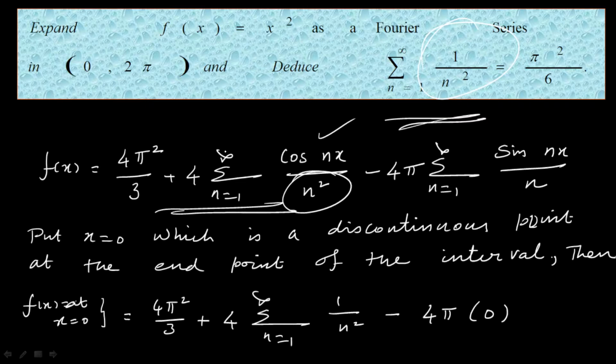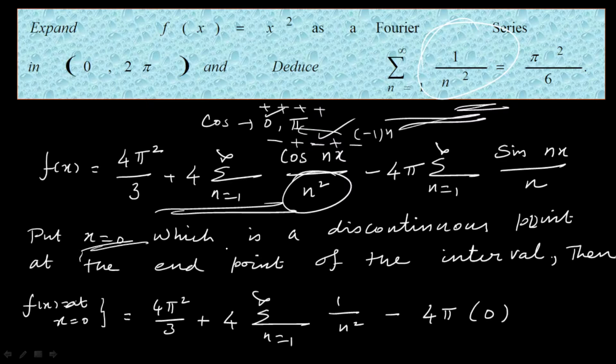As I told you already, in most cases the cosine series is obtained by putting either 0 or pi. If you substitute 0 you get a series of all positive terms. If you substitute x equal to pi you get a series of alternating positive and negative terms, because cos n pi is equal to minus 1. So here I have to sum up the series of all positive terms. This is what I am going to deduce. So for that I have to choose x equal to 0.